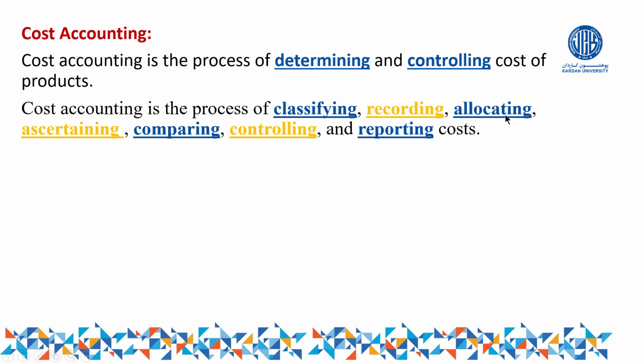Next step is allocating the costs. All the costs which belong to A should be allocated to A. All the costs which belong to B should be allocated to B. After allocating, ascertaining the cost means finding out the cost. How much is the cost of A and how much is the cost of B. After that, the next step is comparing. Compare the cost of A as well as the cost of B. Now the question is, to what do we compare the cost of A?